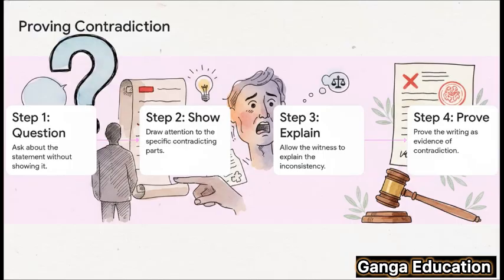It's a clear 4-step process. Step 1. You can ask general questions about the statement without showing it to them. Step 2. But the moment you want to contradict them, you must show them the document and point to the specific sentence or part you're talking about. Step 3. You have to give them a chance to explain themselves. Maybe there's a good reason for the difference. And step 4. Only after you've done all that can you actually prove that written statement in court to show the contradiction.